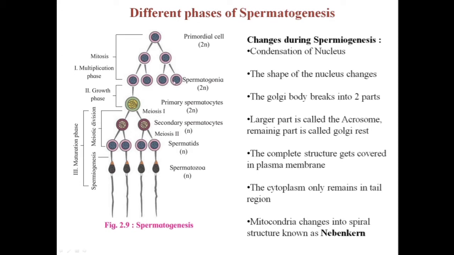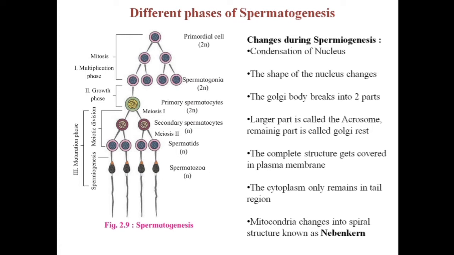They divide mitotically to form more spermatogonia, but they do not take further part in the process. And the other cells, other than the stem cells, which participate in the next stage, are called the type B spermatogonia. They will enter the next stage of spermatogenesis.